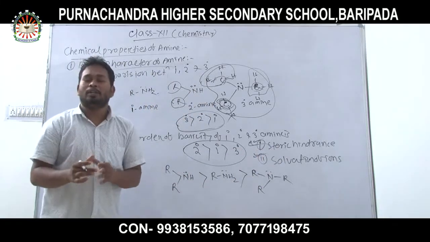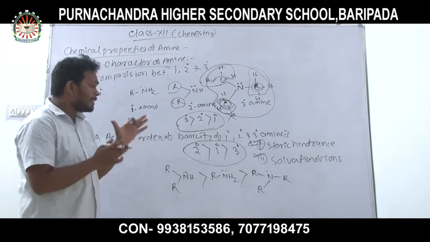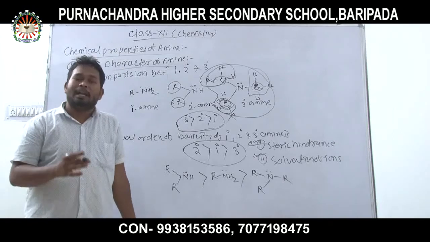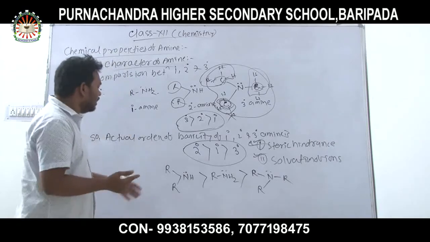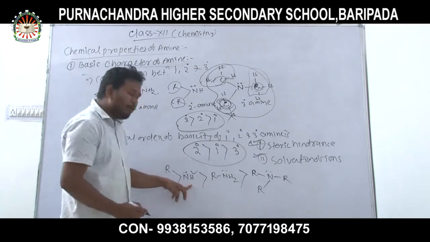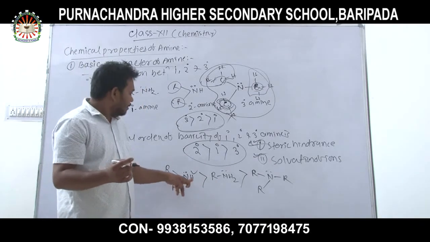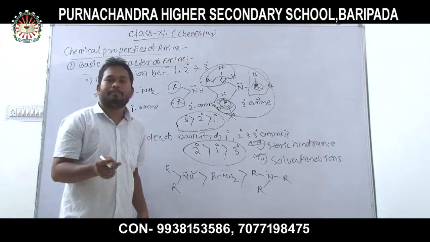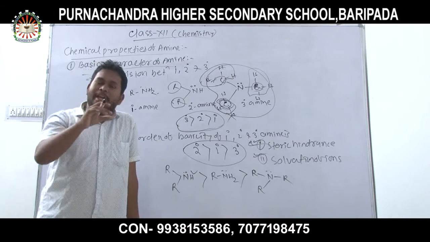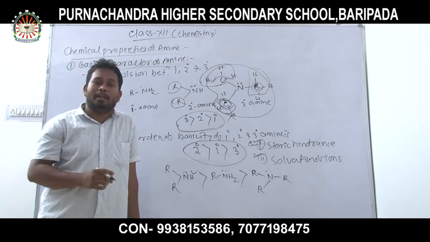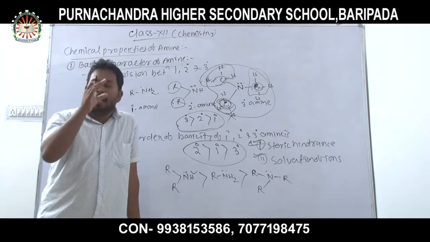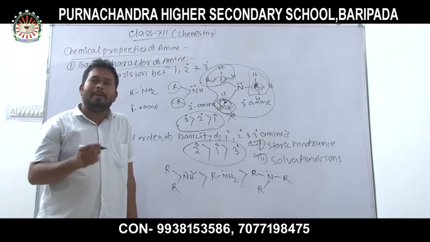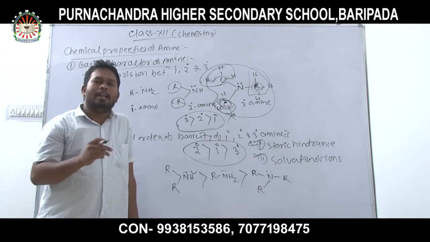Solvation means when primary amine, secondary amine, and tertiary amine are put in water, solvation takes place. That means the hydrogen atom of the different types of amine can form a hydrogen bond with water. What is a hydrogen bond? You already know that hydrogen can bond with the most electronegative elements, that is chlorine, oxygen, nitrogen.